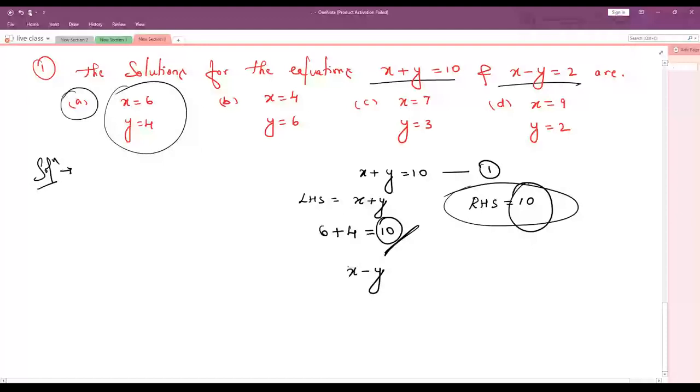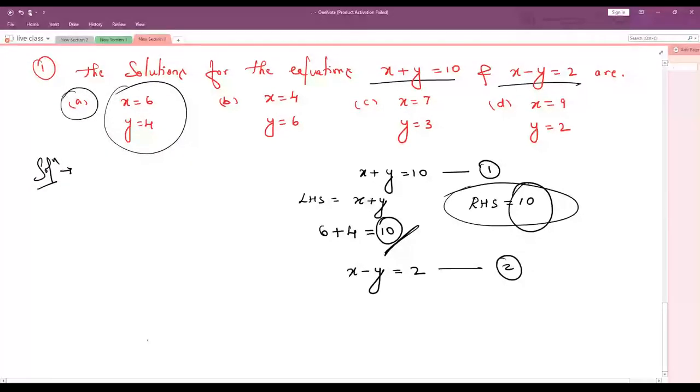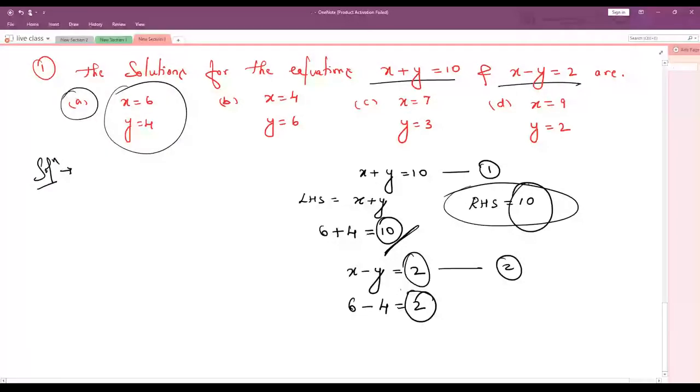I'll show you why option B is not the answer. x minus y is equal to 2. Let me say this is equation 2. Correct? So what is x? 6. Minus what is y? 4. What is 6 minus 4? 2. We got the answer 2. Here, what is the RHS? 2. Yes, so this is correct.